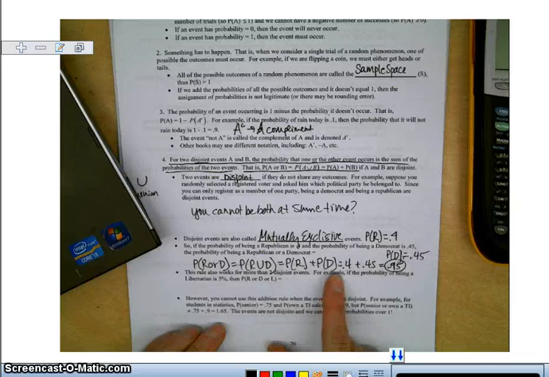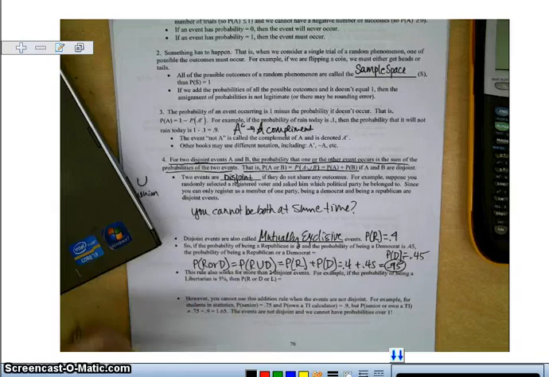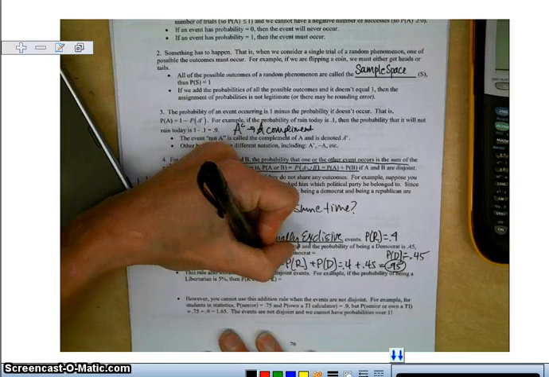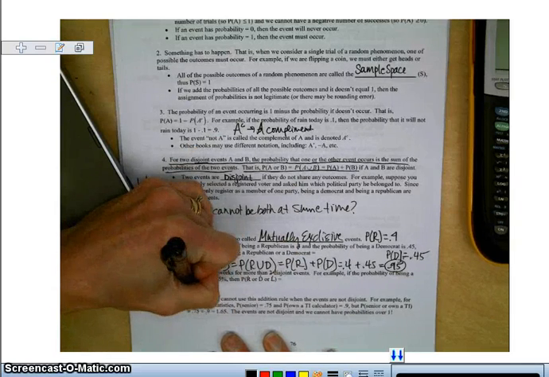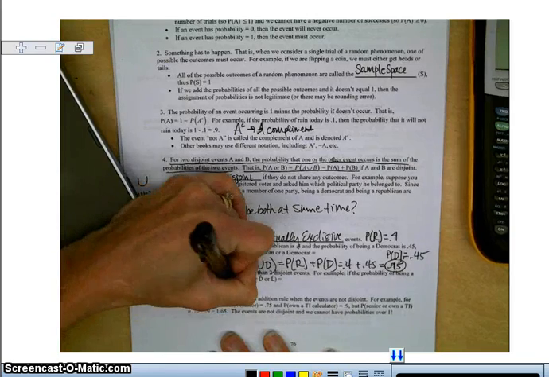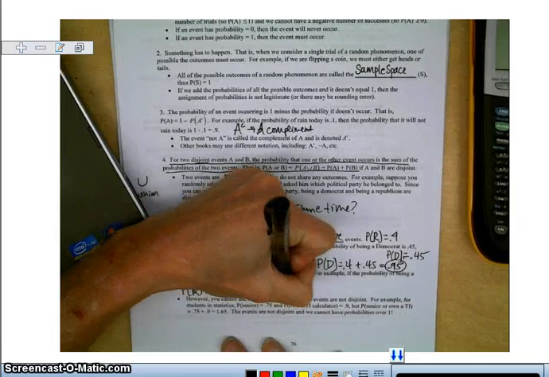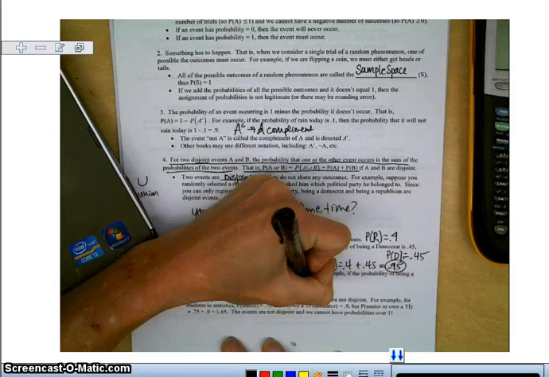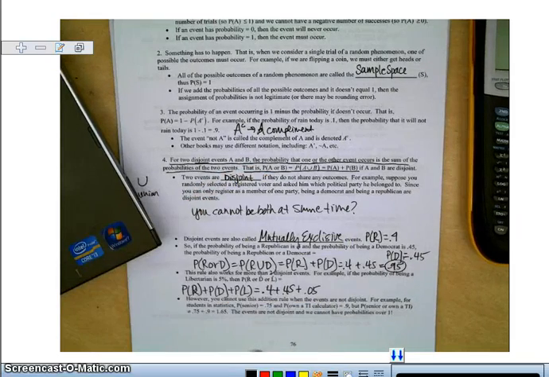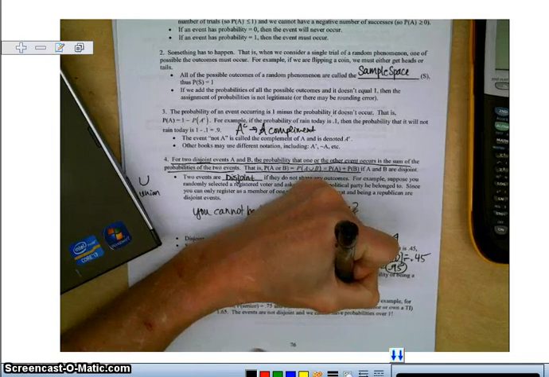This rule also works for more than two disjoint events. For example, if the probability of being a libertarian is 5%, then the probability of being Republican or Democrat or libertarian would be the probability of being Republican plus the probability of being Democrat plus the probability of being libertarian, which would be equal to 0.4 plus 0.45 plus 0.05, with 5% written as a decimal, which is 1.